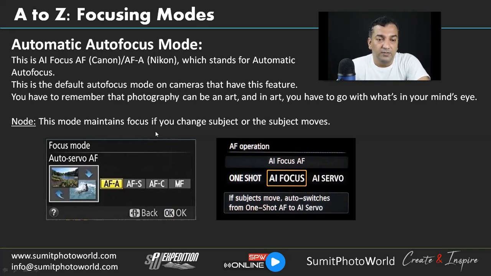This mode maintains focus if you change subject or subject moves. So if you are in automatic focus, it automatically changes the focus, and when the subject does any movement, you just need to keep your focal point on the subject, and it'll always try to take the best focus from the subject. But it can trick you if the conditions are not favoring, like when we have a very busy background,